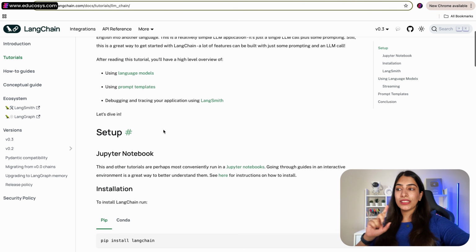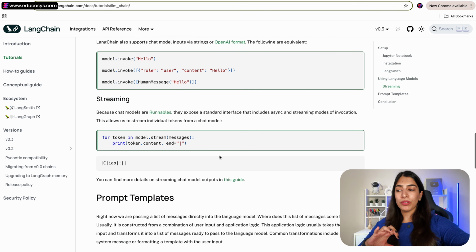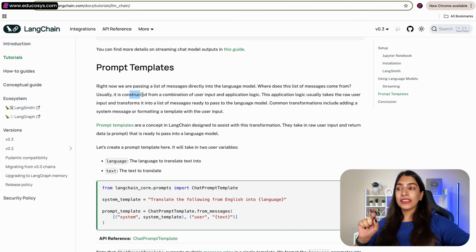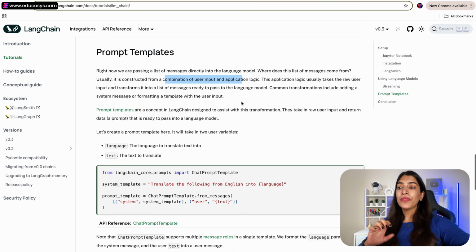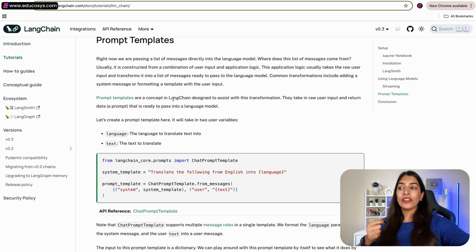So there is one more concept that we saw, which is very important other than chat models, and that is prompt templates. And it is very simple to understand. Just look over here. It is constructed from the combination of user input and application logic, just what I told you, right? Application logic usually takes the raw user input and transforms it into a list of messages ready to be passed to the language model. Prompt templates are a concept in LangChain designed to assist with this transformation. They take in the raw user input and return a prompt that is ready to be passed to the language model. So what is going to be passed to the language model? The prompt is going to be passed.